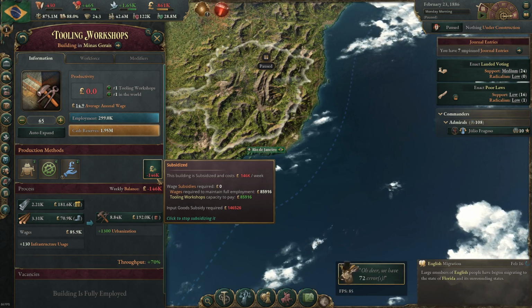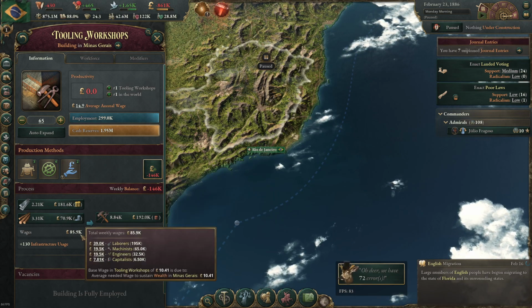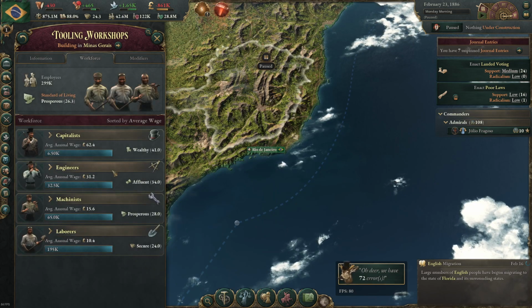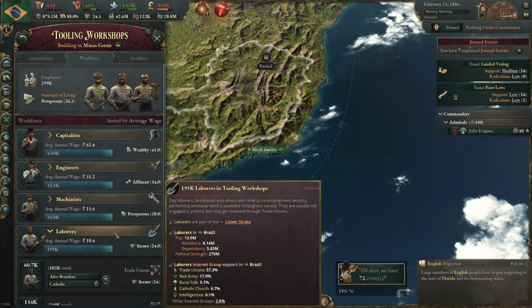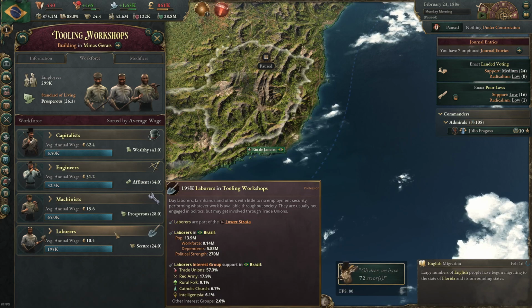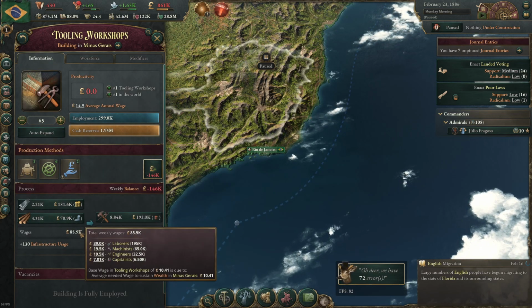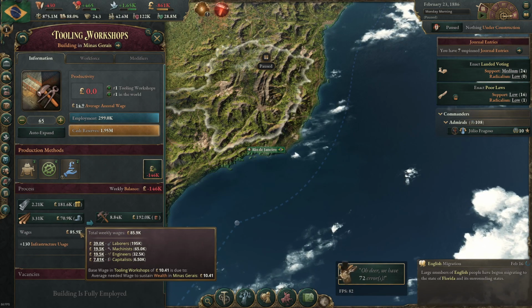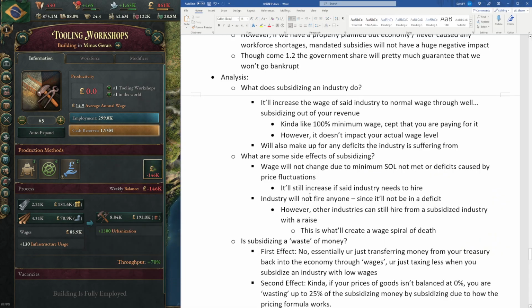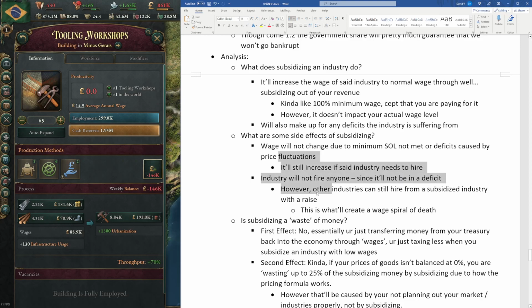Because this industry will be able to function under a wage of 6. The workers' minimum standard of living will still be met. So the only reason that the wage level is at 10 is because we're subsidizing it. All right, so moving on, our industry again will not fire anyone anymore, since it will not be in a deficit.